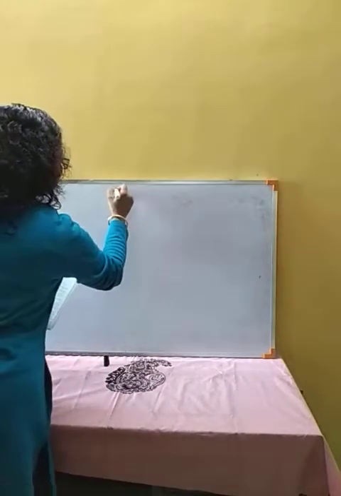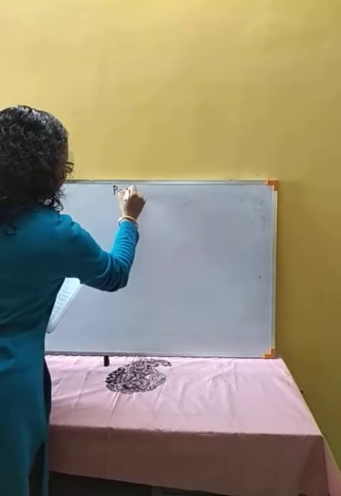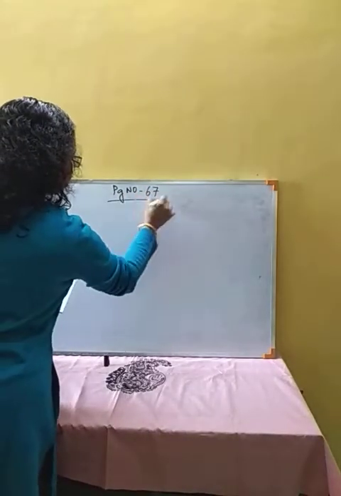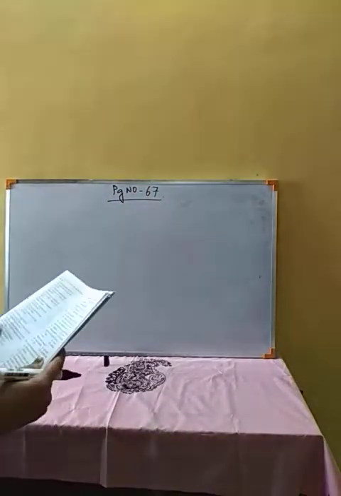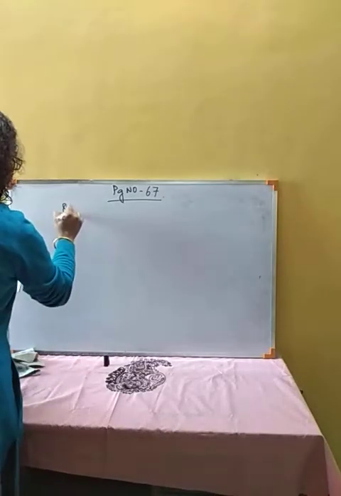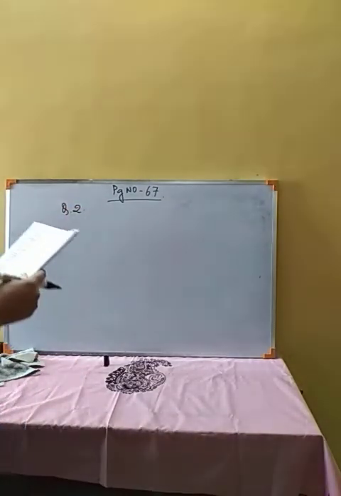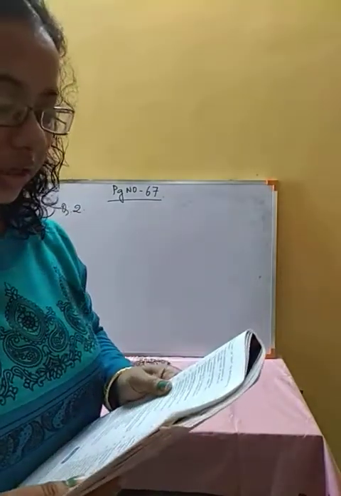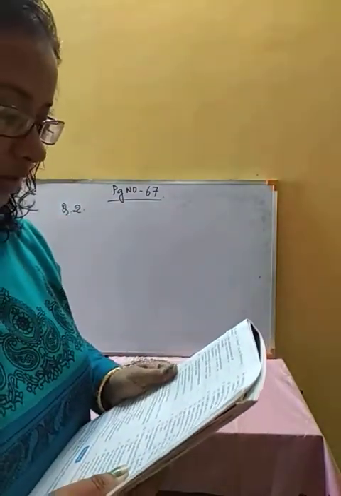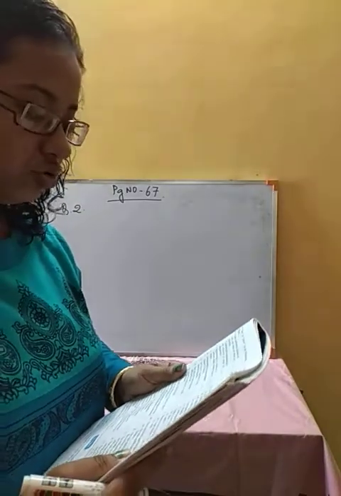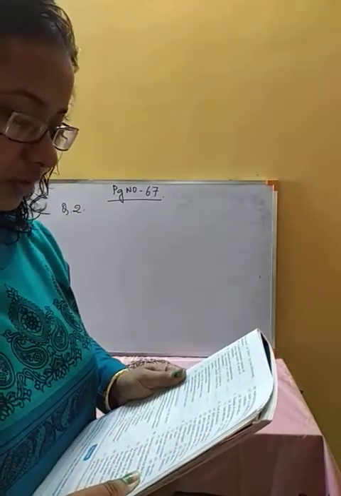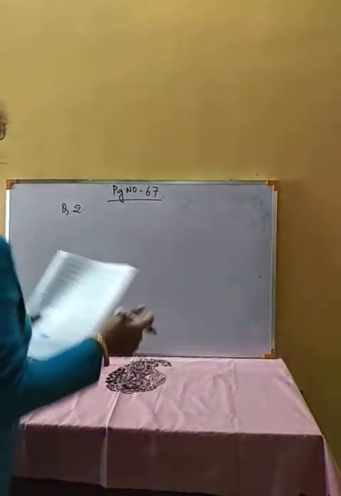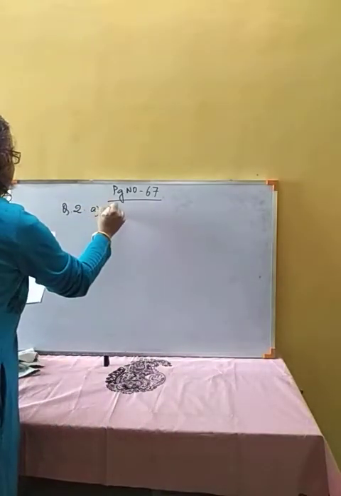This is on page number 67. Okay, on page number 67 you are going to get this. Question number 2, that a pure substance consists of only one kind of atom or molecule. We have to say whether this is true or false. A pure substance consists of only one kind of atom or molecule. This is true, of course. So 2A, this will be true.